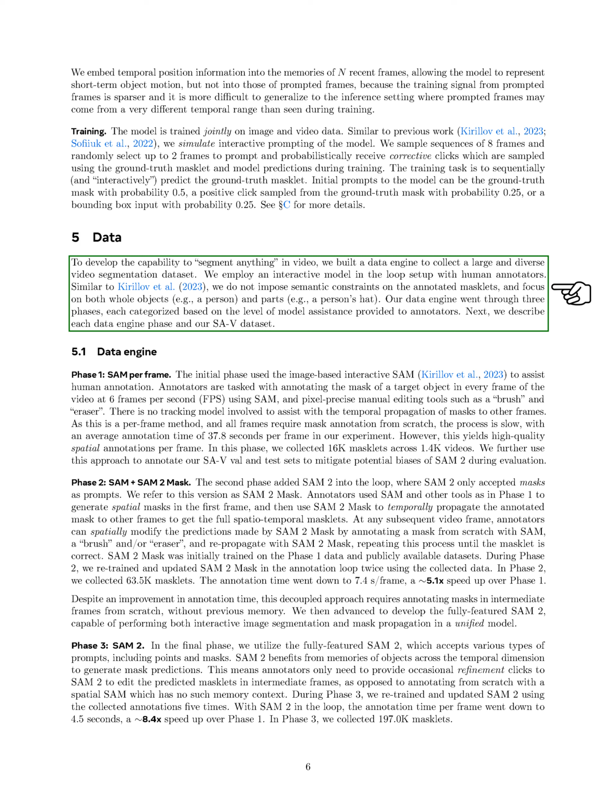To enable our model to segment anything in video, we developed a data engine to gather a large and diverse video segmentation dataset. We use an interactive model in the loop with human annotators. We do not impose strict semantic constraints on the annotated masklets, focusing instead on both whole objects, like a person, and parts, such as a person's hat. Our data engine went through 3 phases, each defined by the level of assistance provided to the annotators.